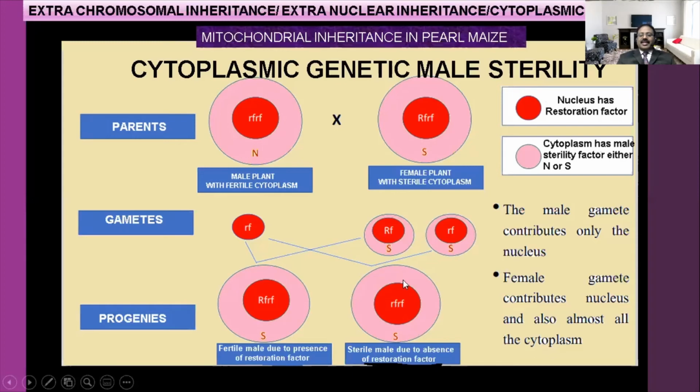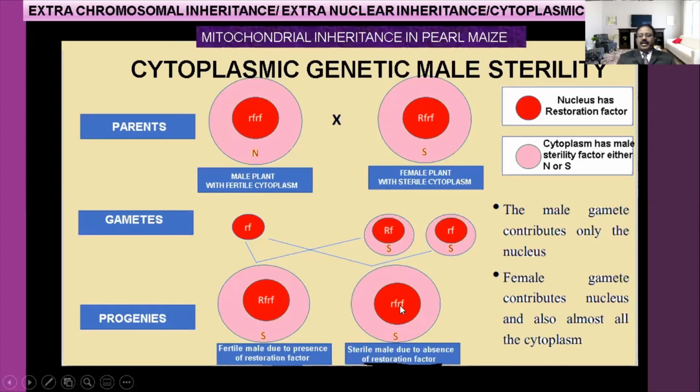But unfortunately, here the cytoplasm that comes from the female is the sterile one or aberrant one. In that case, it is the recessive one. No restoration factor is there, because the cytoplasmic character of the female appears. Okay, the sterile male.